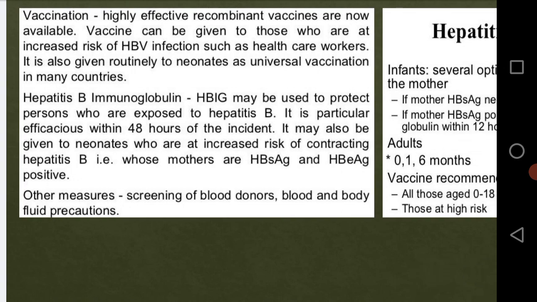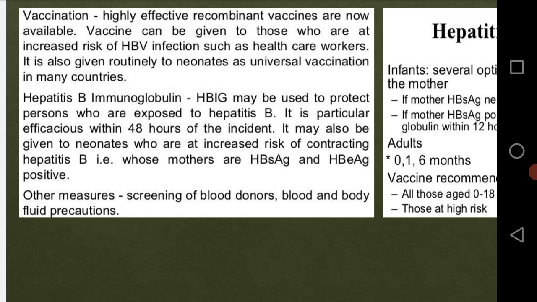As I mentioned, the vaccine can be given to those who are at increased risk of HBV infection, such as healthcare workers, right? We saw which group of people are at the highest risk in the epidemiology study of the same HBV virus. And it can also be given routinely to neonates as universal vaccination. In many countries the recombinant vaccine for neonates is now common. And the HBIG vaccine is used to protect persons who are exposed to the virus.